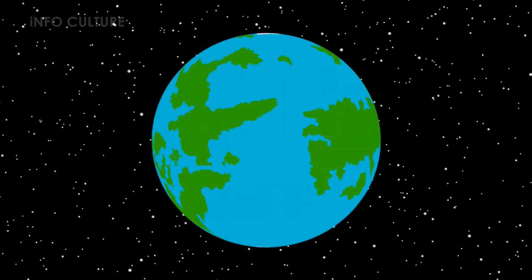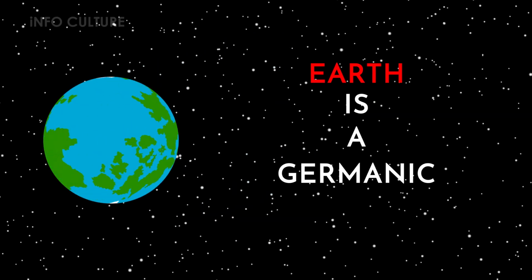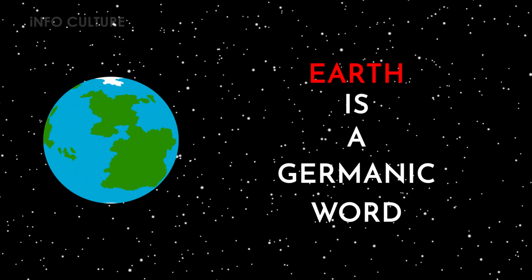Earth is the only planet that wasn't named after a Greek or Roman god or goddess. The name Earth is a Germanic word, which means the ground.